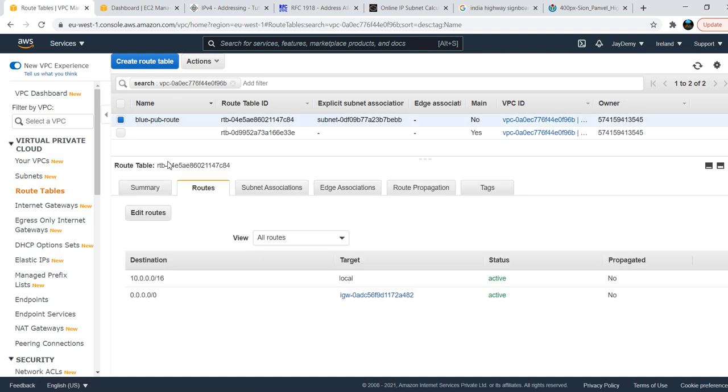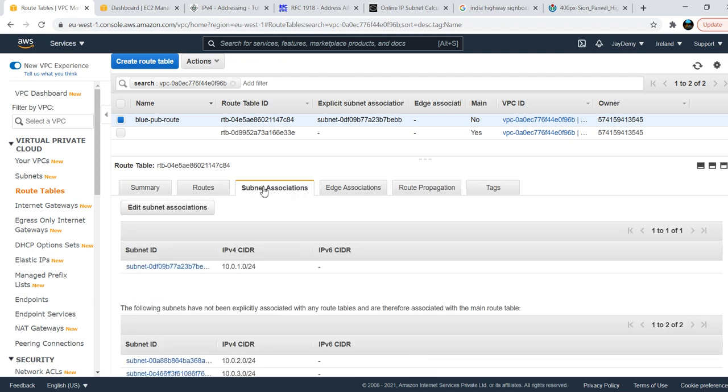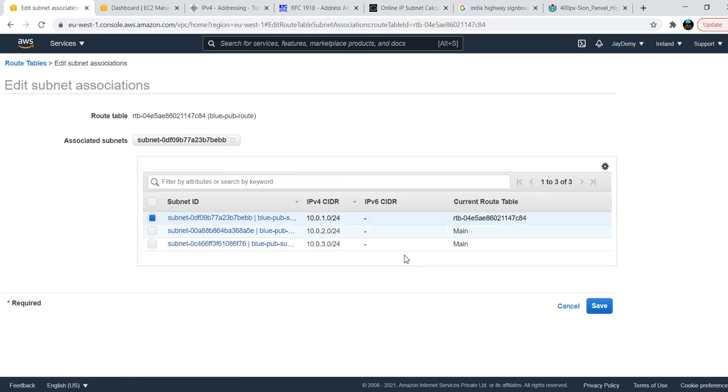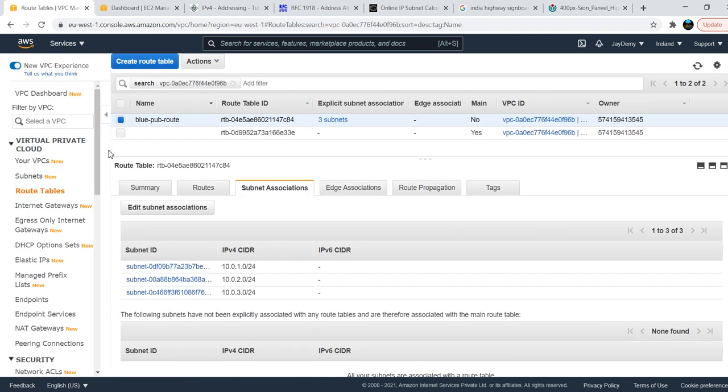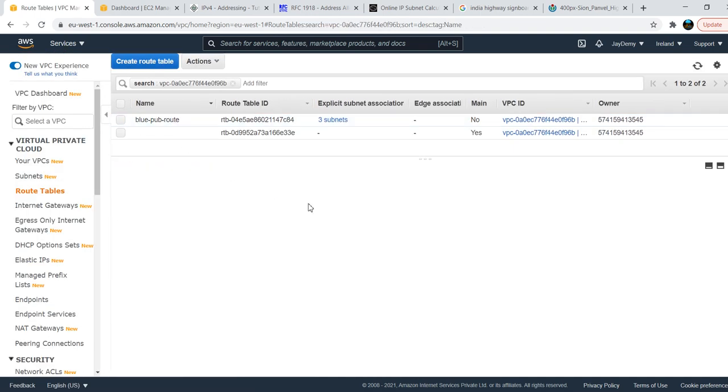But I will go with one routing table only. Whenever you are practicing, create three routing tables and attach them to the three subnets. I'm going here, editing the subnet association. I'll use the other two subnets also with the same single routing table. Okay, I added them, so everything is there now.